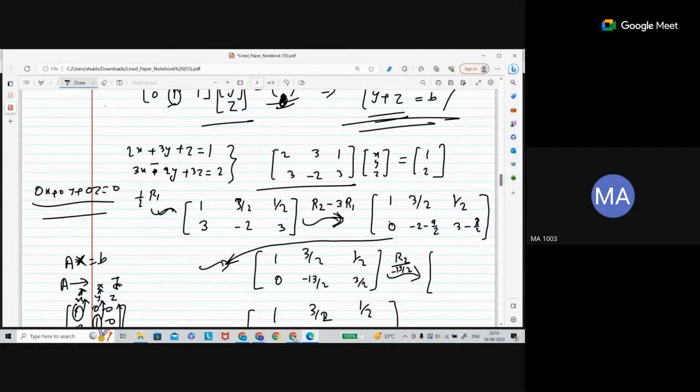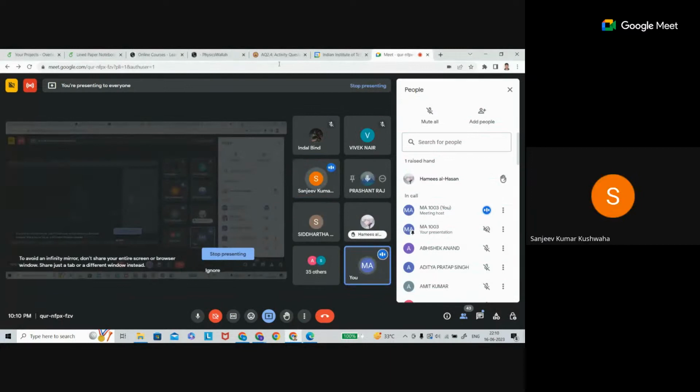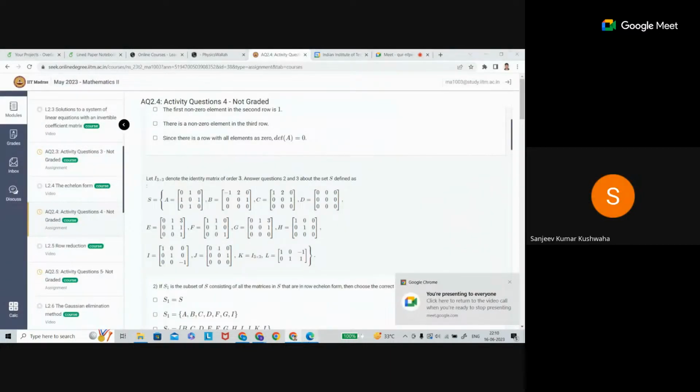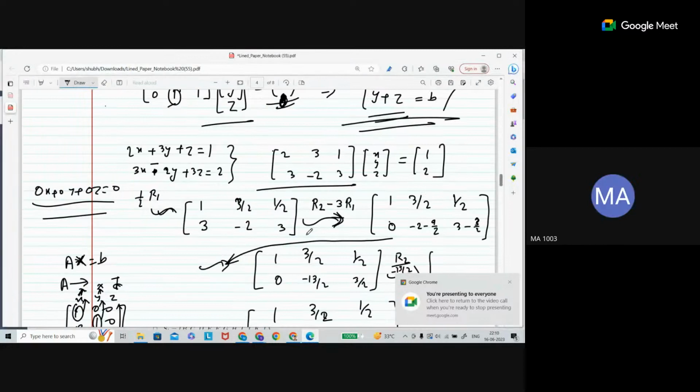Sir, I want to ask one thing. Suppose the system is homogeneous. In that case, there is always one trivial solution, that is 0, 0, 0, so there will never be a unique solution. Oh, sorry, it could have a unique solution. Suppose your coefficient matrix is invertible. In that case, the system has a unique solution, only the zero solution, even in the case of a homogeneous system. If the coefficient matrix is invertible, meaning the determinant is non-zero, your system has only the zero solution.